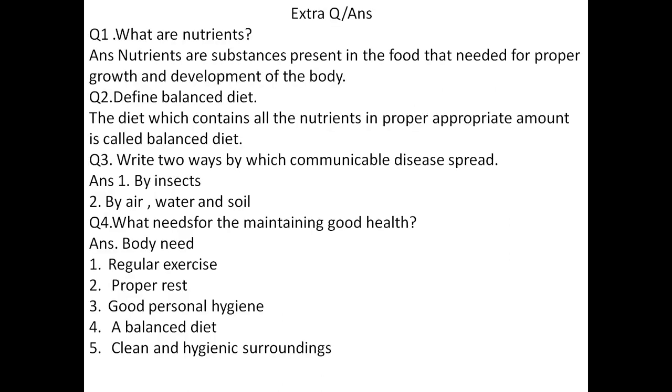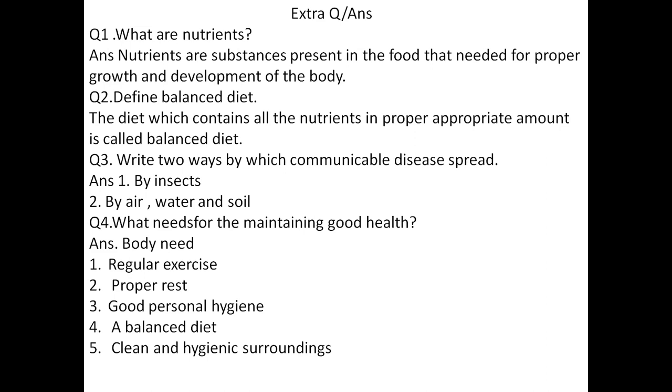Now next is the extra question answers. My dear students, start the extra question answers on the next new page, and again write the question with a black pen and the answer with a blue pen. First question: What are nutrients? Nutrients are the substances present in food that are needed for the proper growth and development of the body. Next question: Define balanced diet. The diet which contains all the nutrients in appropriate amounts is called a balanced diet.